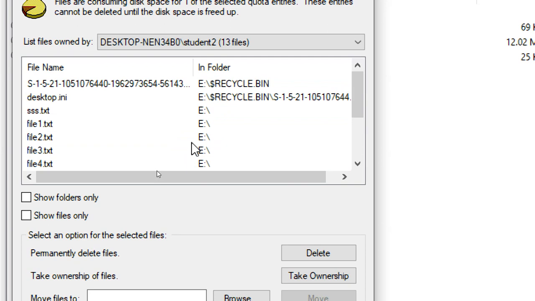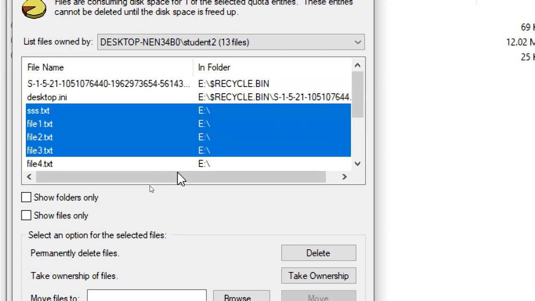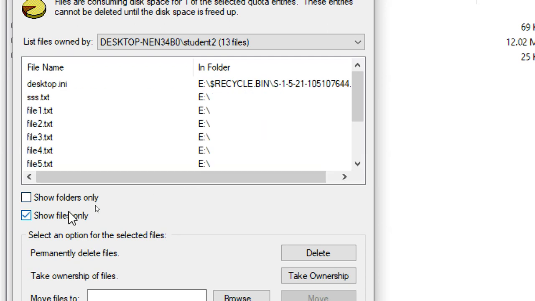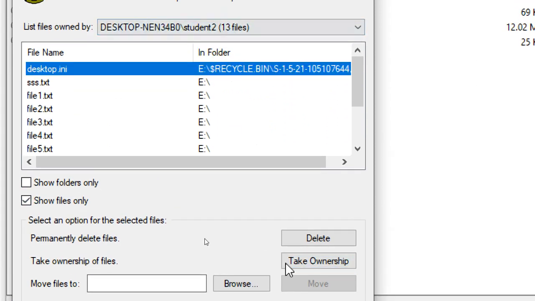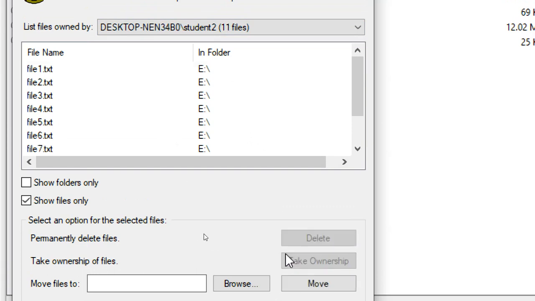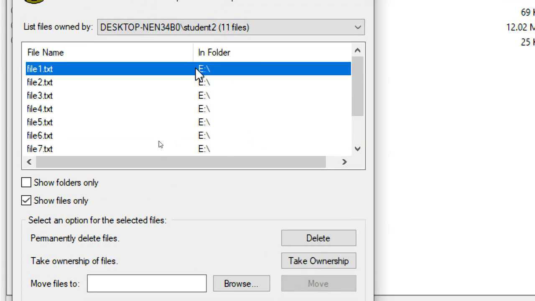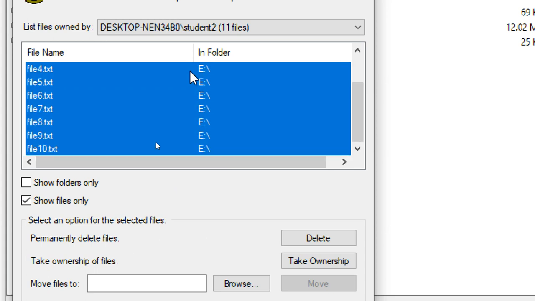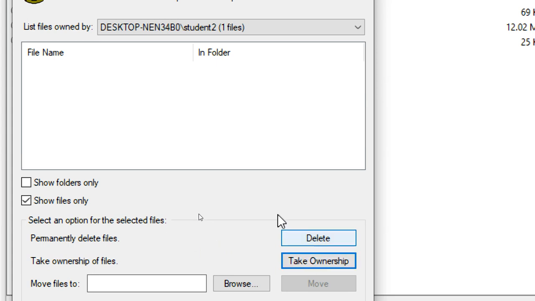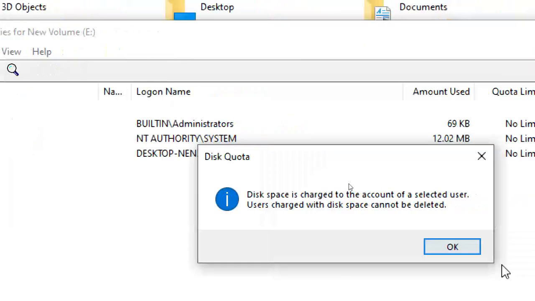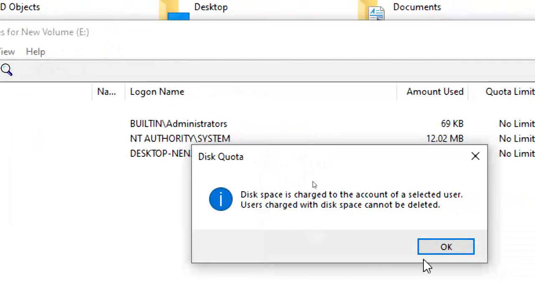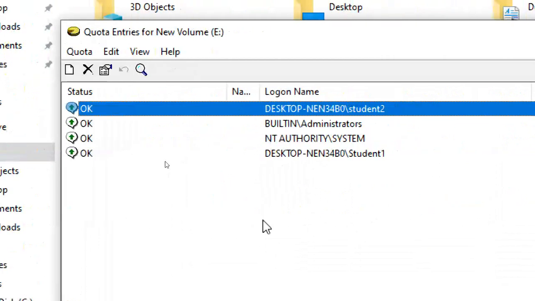If you don't want that user's data, you can delete it, or you can click on take ownership, because the files were created by student two. Okay, so we're done.